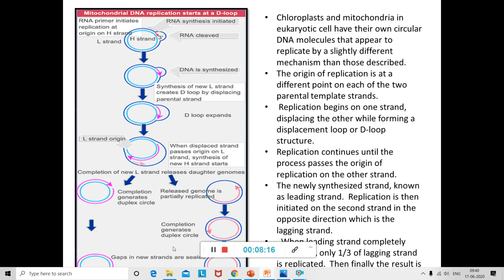And then once the DNA is formed, you can have your nicks. These nicks are joined together with the help of ligases, as we mentioned earlier. This replication is referred to as the D-looping cycle, and such a replication can also happen in the chloroplast DNA.